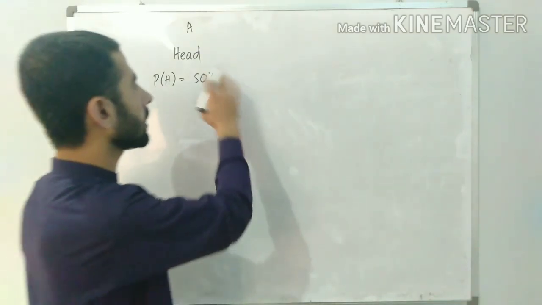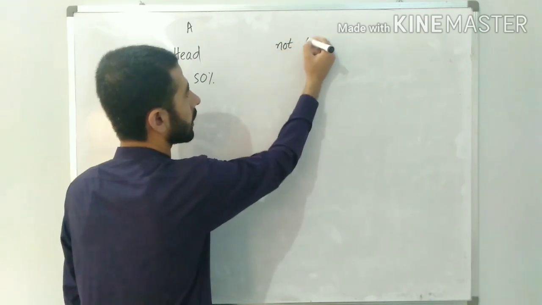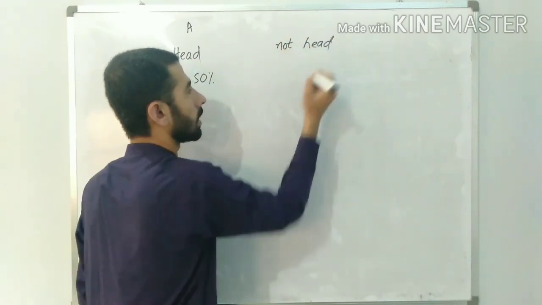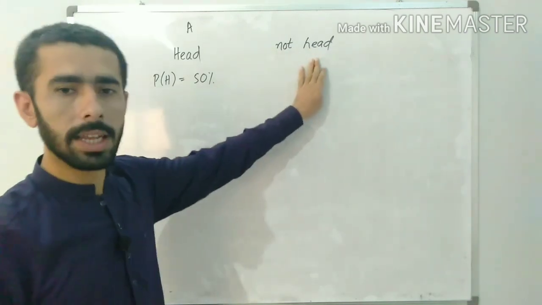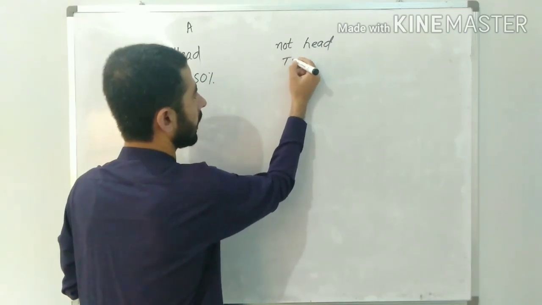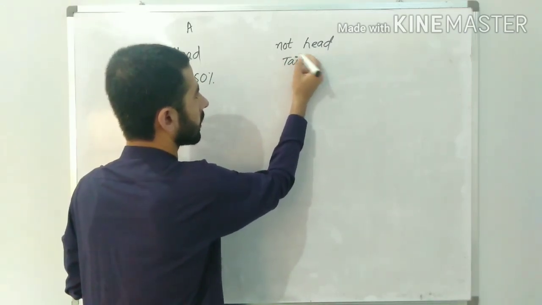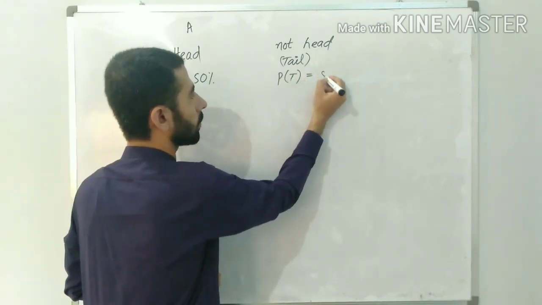If I take another event, not head, something other than getting head, that event is a tail, and the probability of getting tail is also 50%.